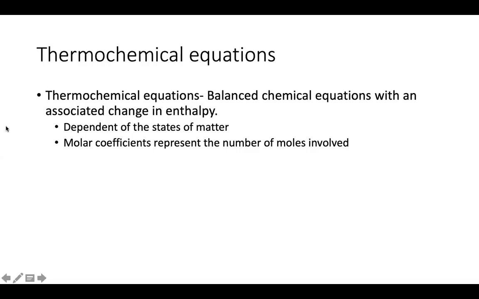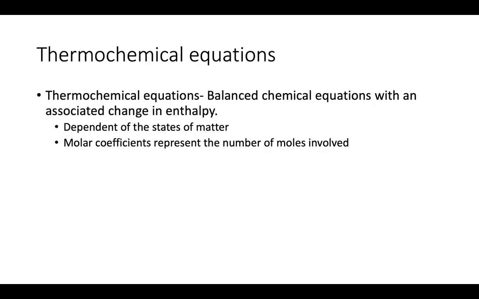Okay, thermochemical equations. Just remember that these are balanced chemical equations that have their own delta H value. And you should be very familiar and comfortable with using a balanced chemical equation and its delta H value to do stoichiometry, right?